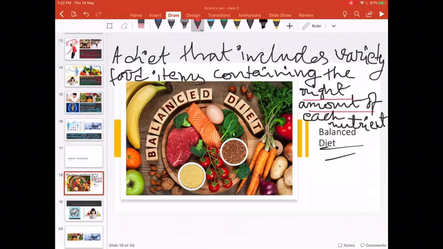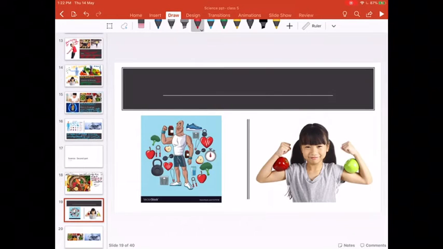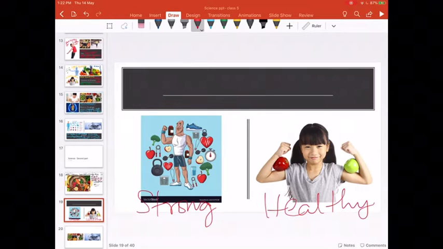Why do we need to have variety of food? That too at right amount or right quantity of each nutrient, so that we remain strong. See, we remain strong like the strong man in the previous slide we have seen, so that we remain strong and healthy.